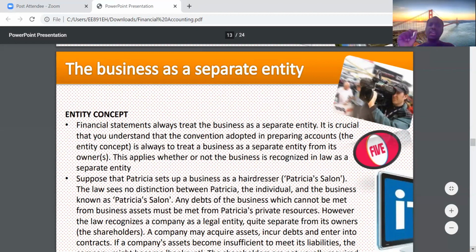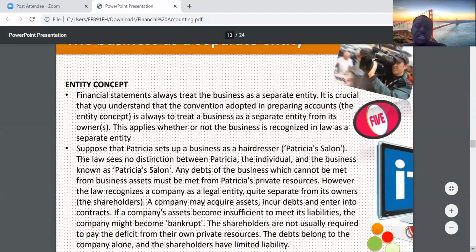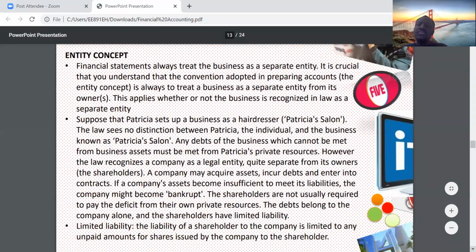So it is very, very crucial that you understand that the business and the owner are separate entities. They are not the same, please. And the business on its own is a distinct legal personality that can sue and be sued. Very, very important.